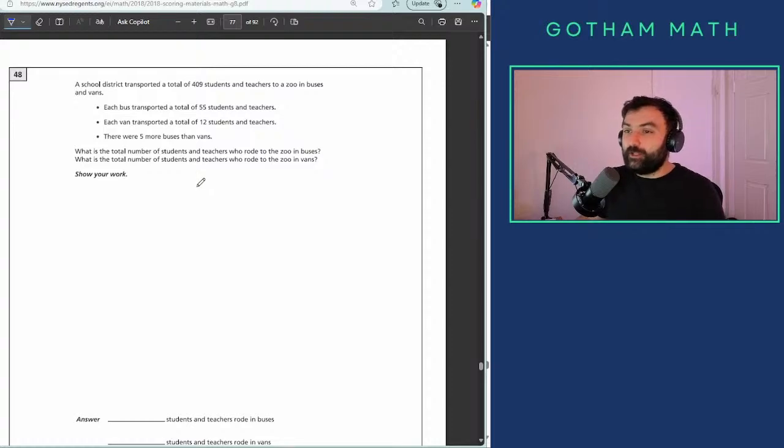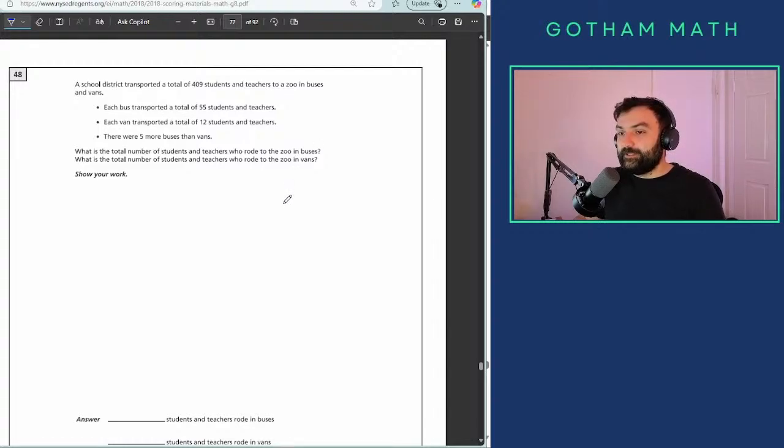A school district transported a total of 409 students and teachers to a zoo in buses and vans. Each bus transported a total of 55 students and teachers. Each van transported a total of 12 students and teachers. There are 5 more buses than vans. What is the total number of students and teachers who rode to the zoo in buses? And the same question for vans.